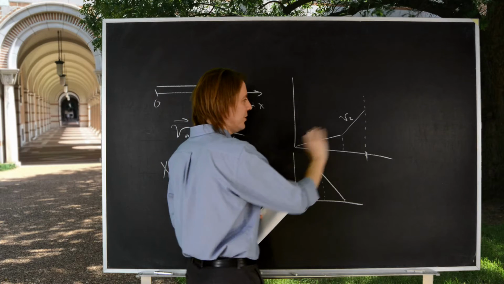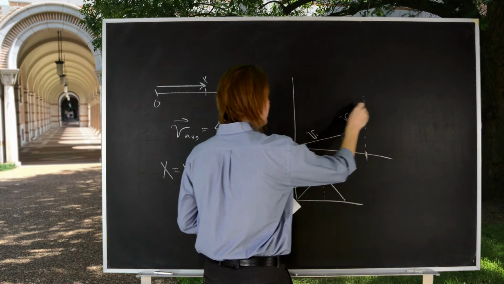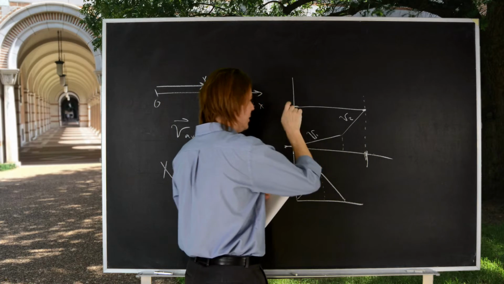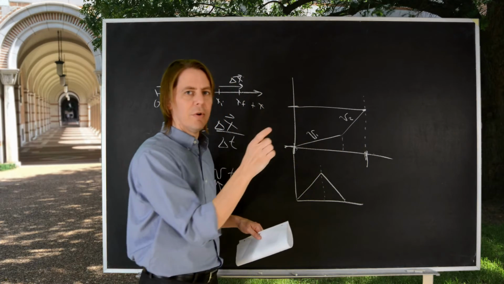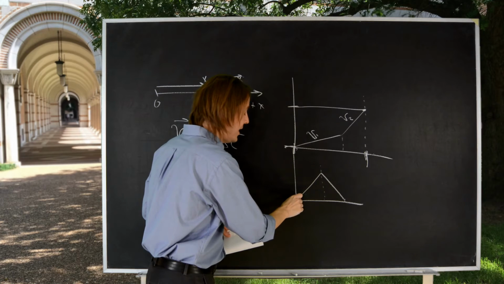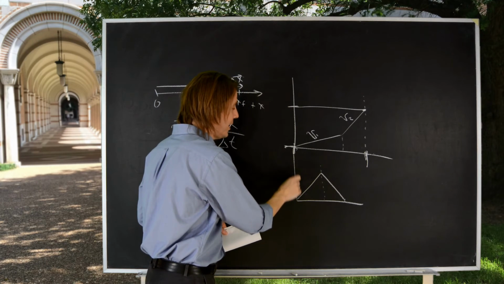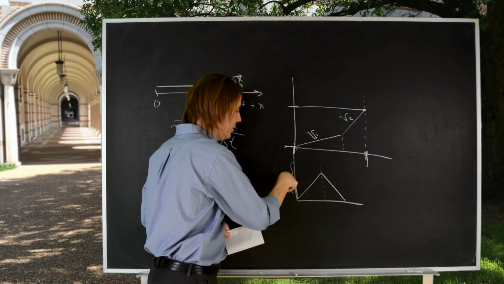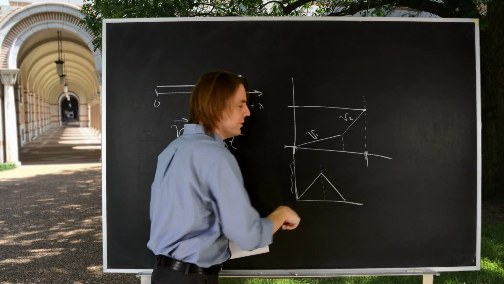Here, if I want the average velocity, I don't think about all this. I look right here, right here, right here, right here. Delta x over delta t, average velocity. Here I would say, if you're getting tricky with the distance, okay, how far did it go on the first leg? It went up. How far did it go on the second leg? Down. So that distance times 2 divided by delta t, average speed.